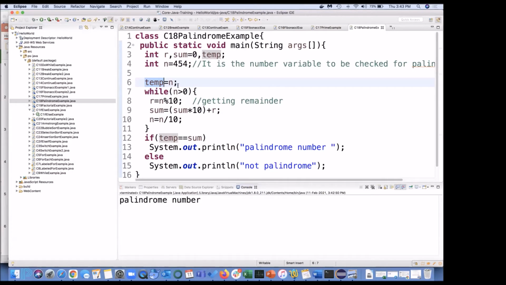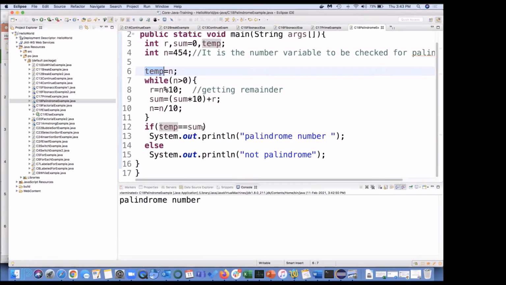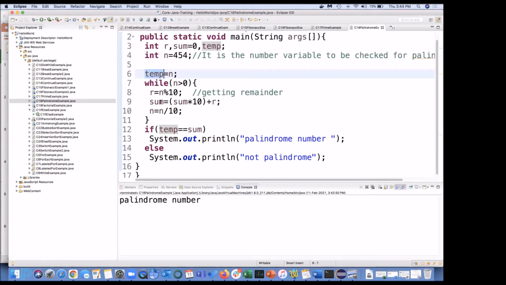This loop repeats till you get 1, 2, and 3. And if your temp is equal to sum, the new number which you assign here, it is basically checking 452 and the reverse of 452, whether both are equal. Again we are using if else, then it will be a palindrome or it is not going to be a palindrome.